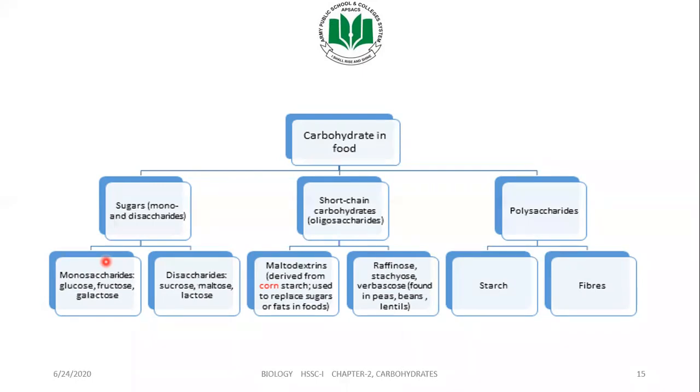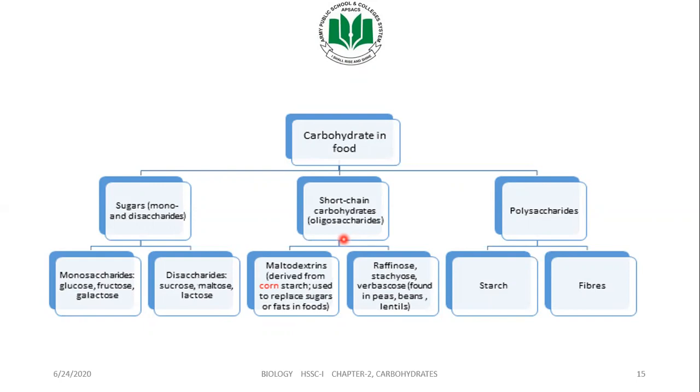The other type is oligosaccharides, which are short chain carbohydrates, more than 2 but less than 10. They contain 3 to 10 carbohydrates joining together, and the process by which they join is condensation, which we studied in yesterday's lecture: hydrogen ion is released from one monomer, hydroxyl ion is released from the second monomer, and the final product is formed, and a water molecule is released in dehydration synthesis, or condensation, the same word.